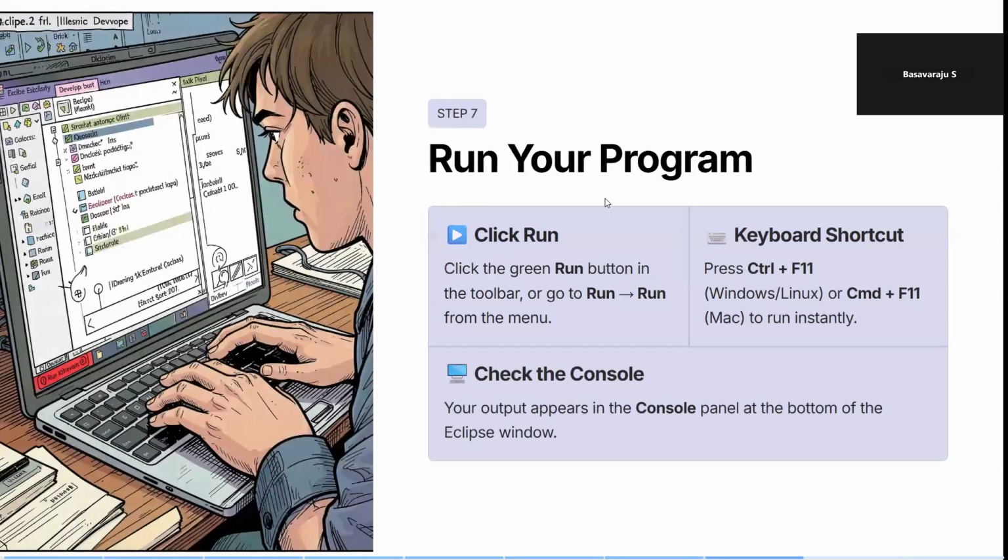So how do we run your program? There's a button called run. Click the green run button in the toolbar, or go to Run from the menu. The keyboard shortcut is Control F11 to run your program, either on Windows or Linux. Control F11. Your output appears in the console panel at the bottom of your Eclipse window. That also I'm going to show you.